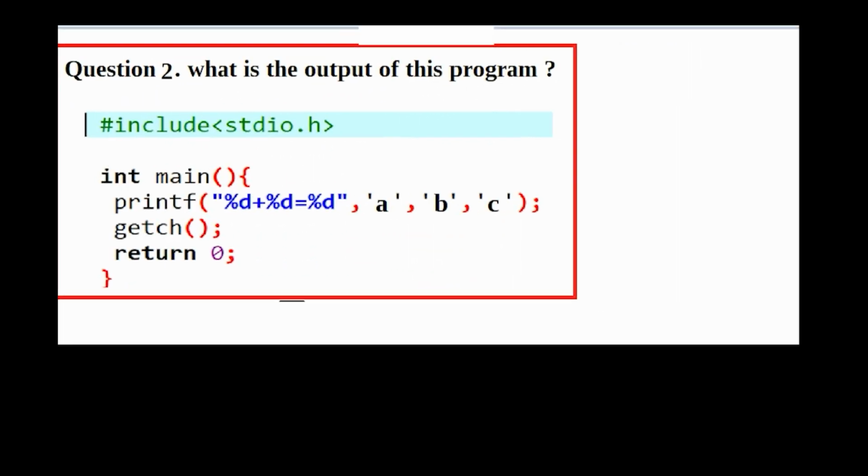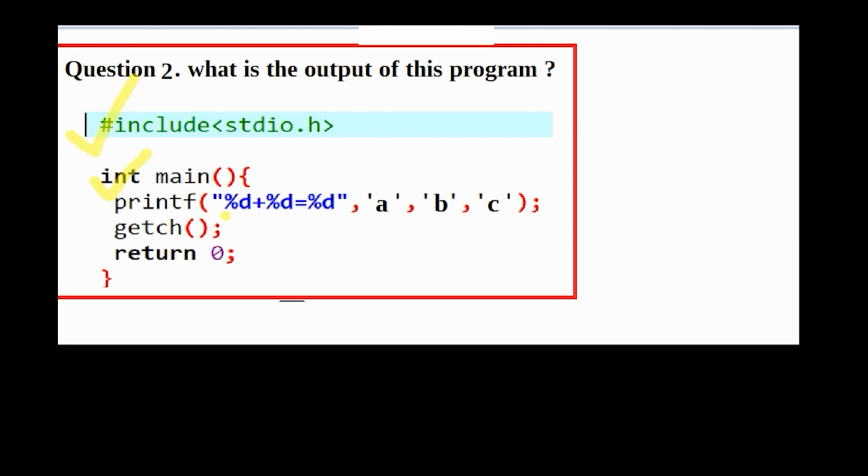This is our second program, and here we need to tell what is the output of this program. Our first line is a header file, and after that our second line is a main function, and inside main function we have a printf, which is a predefined function. We need to tell what output comes from this printf. Okay, so look at this.